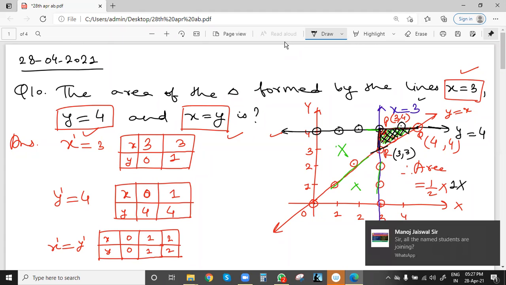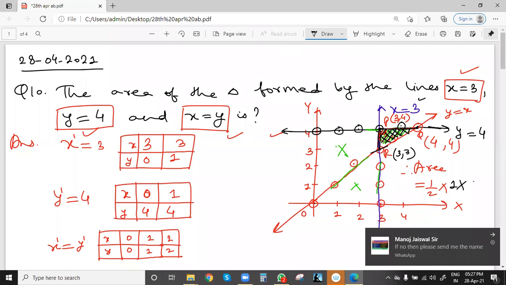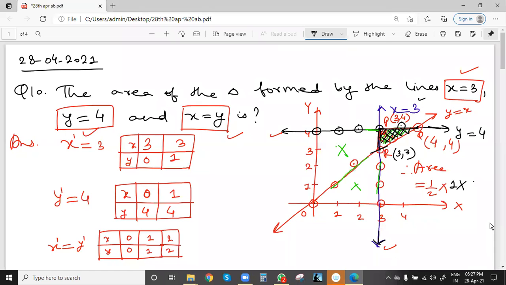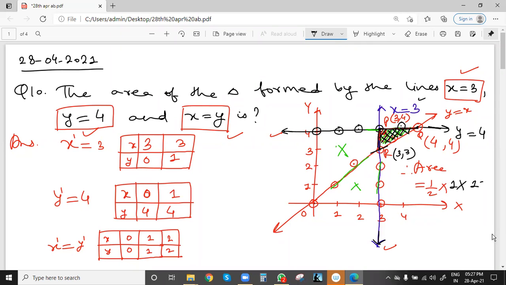So x value is the same, and y will be 4 minus 3, 1. So this will be 1 by 2. So 1 by 2 is the area of this triangle.